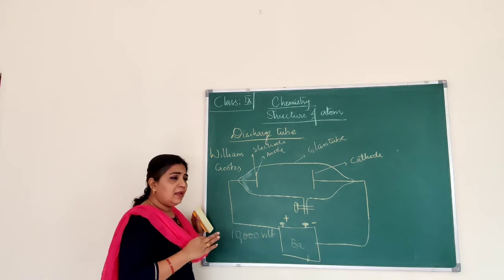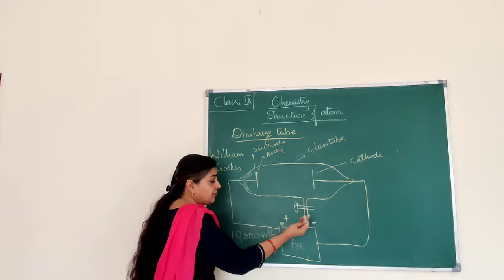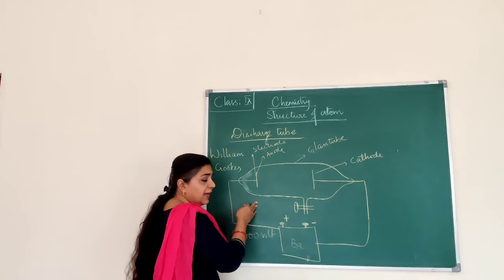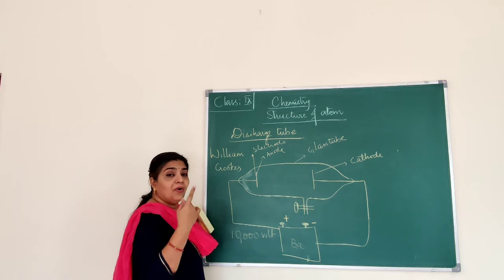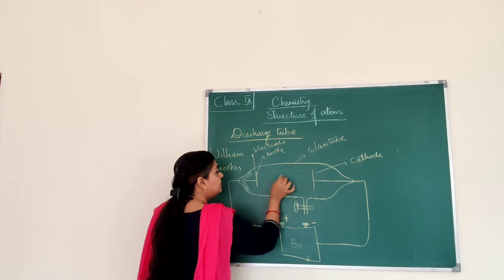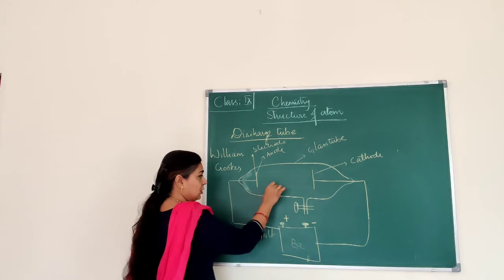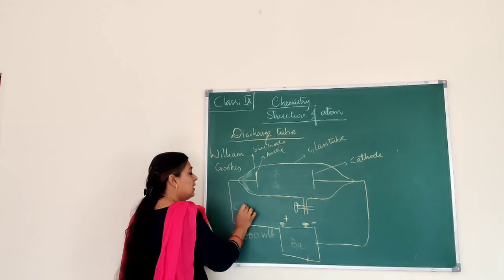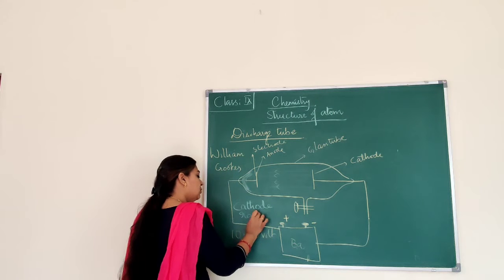anode, okay, and they carried out different experiments to prove from which side the rays are coming, whether it is from the cathode or from the anode. You remember they kept that cross and the paddle wheel, all those experiments which proved that the rays were coming from the cathode. As the rays were coming from the cathode, it was called cathode rays.